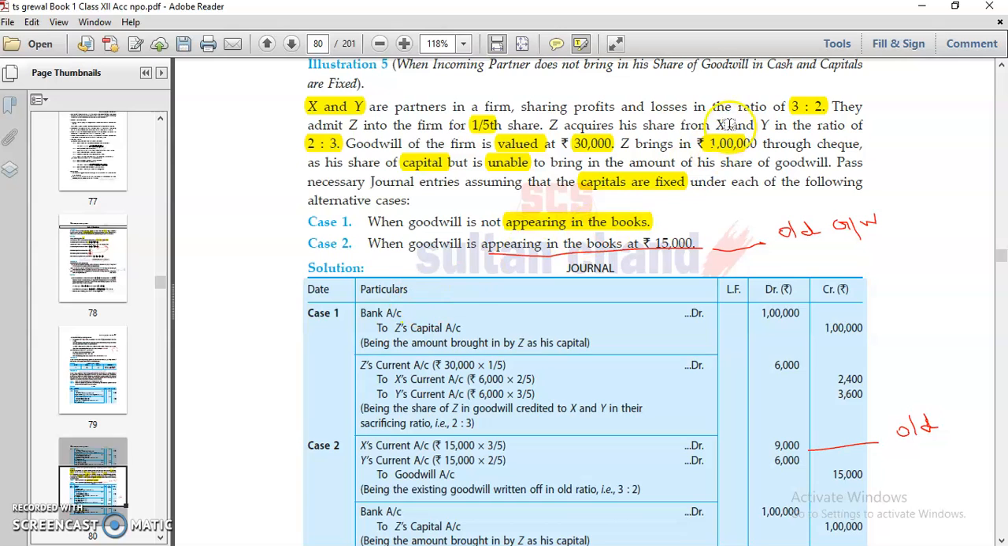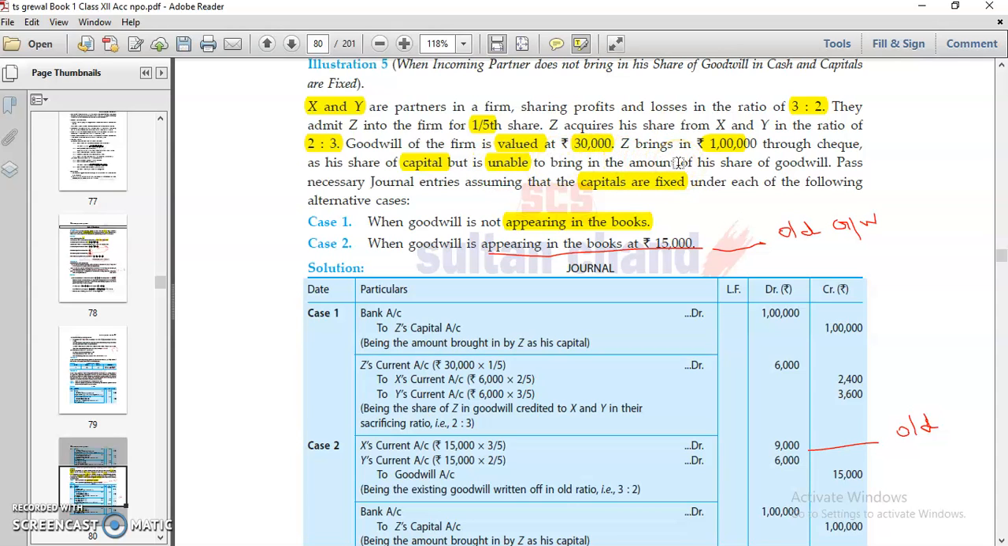First entry: he brings 1 lakh as his capital. So the entry comes bank account debit to Z capital. Then it is mentioned that goodwill of 30,000 is given, that is for the firm, but we have to calculate his share. 30,000 multiplied by 1/5 comes to 6,000. It is mentioned that capitals are fixed, and that he is unable to bring in the amount of his share of goodwill.